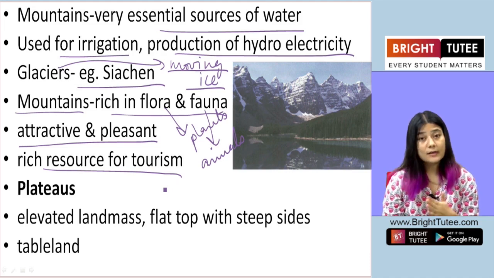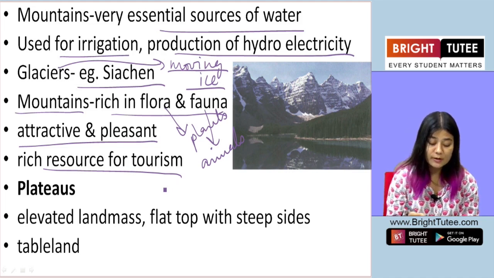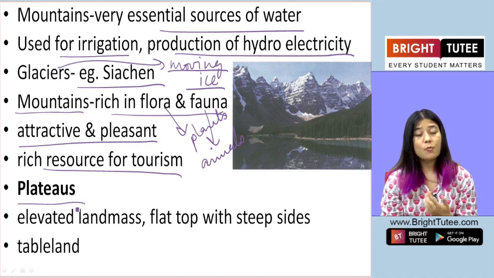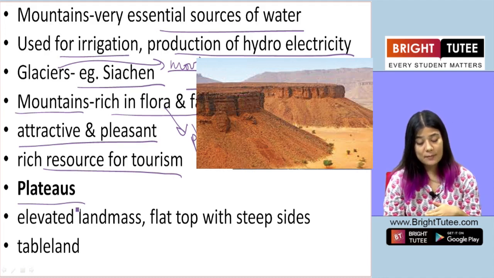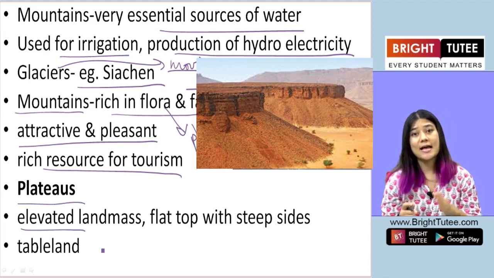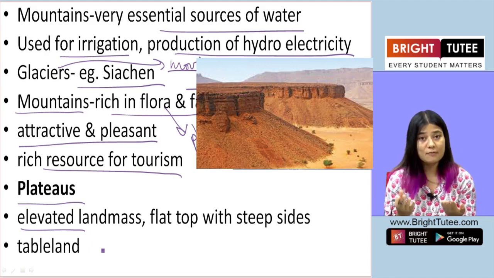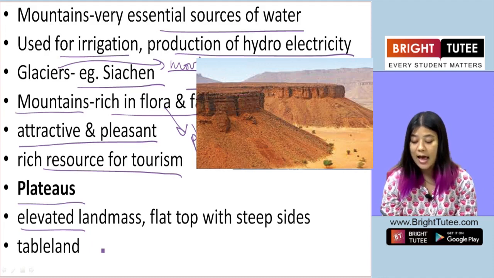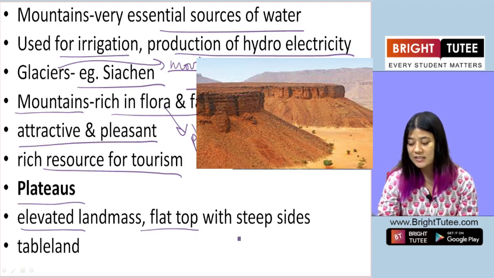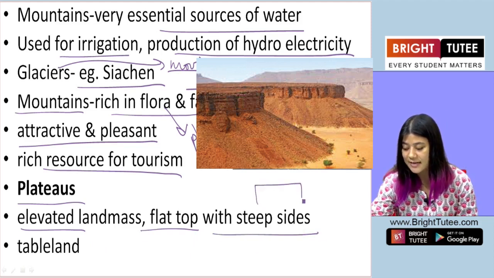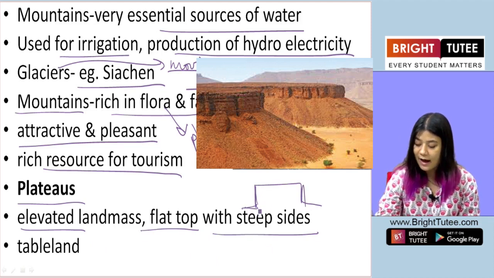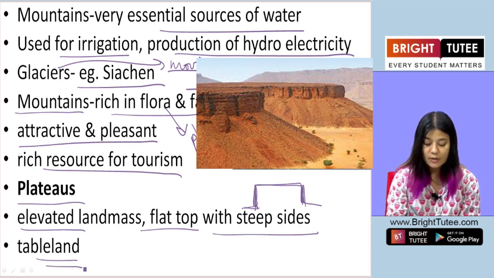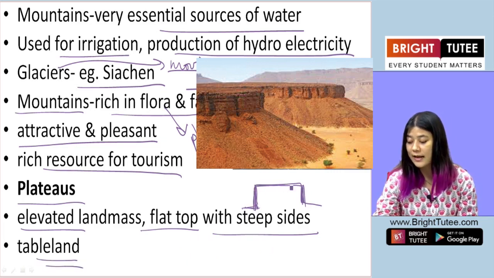Now, the next kind of landform that we are going to look at is called plateaus. Now, what is a plateau, or what are plateaus? Plateaus are again landmass, but they are elevated, not as elevated or tall as the mountains. They are just a little elevated, and they are flat at the top with steep sides. Because of how they are flat at the top with steep sides, they're also called tableland, because they look like a table.